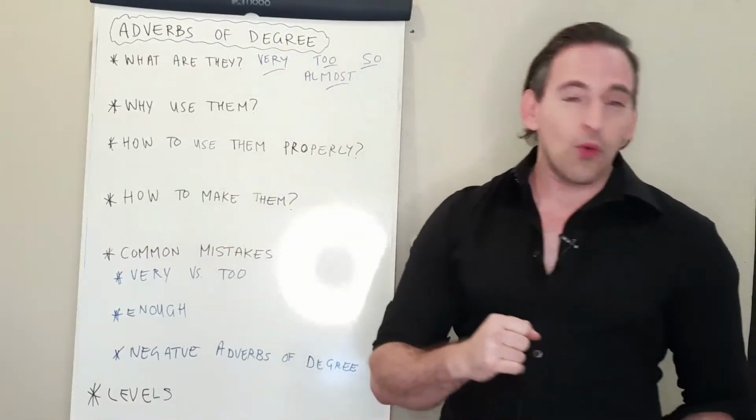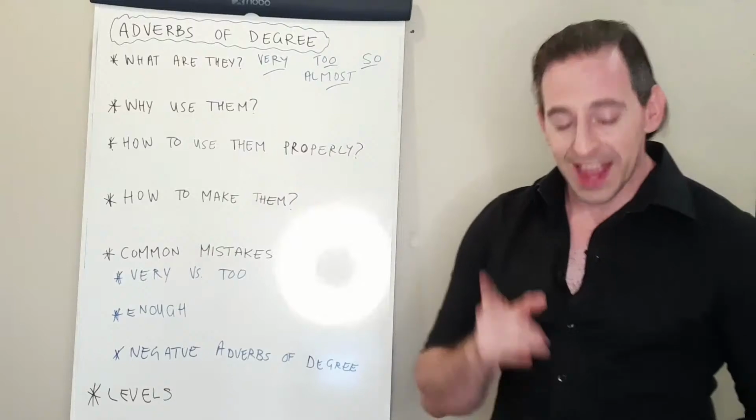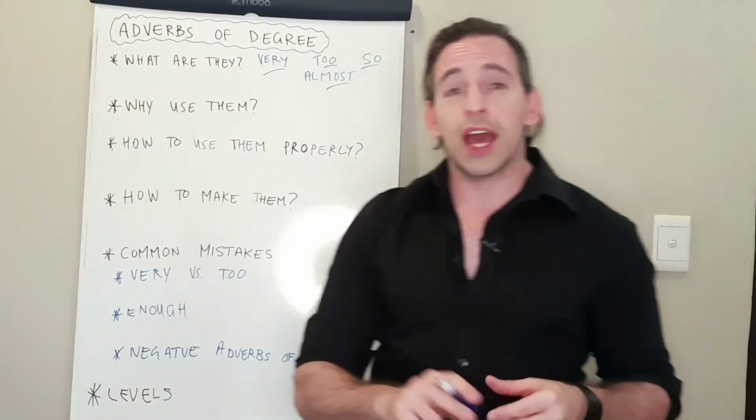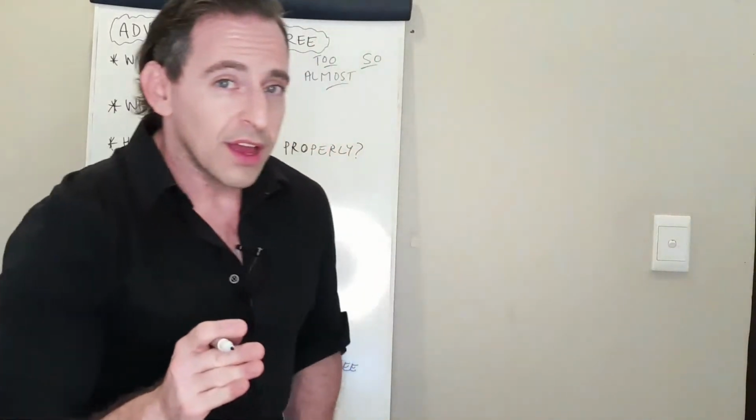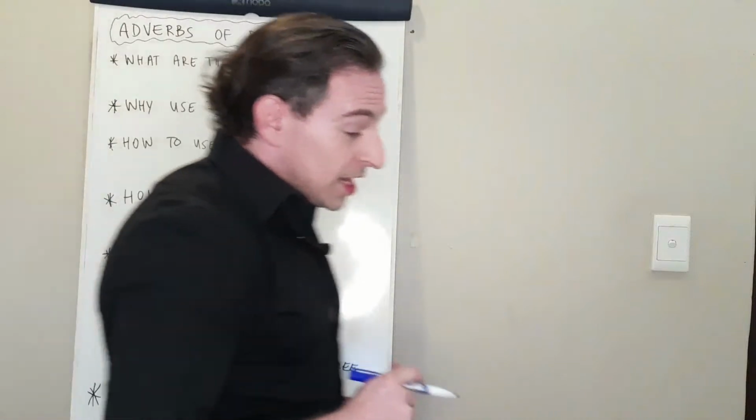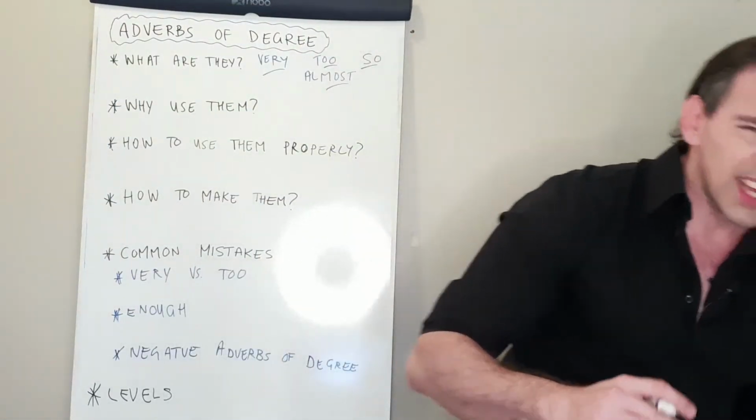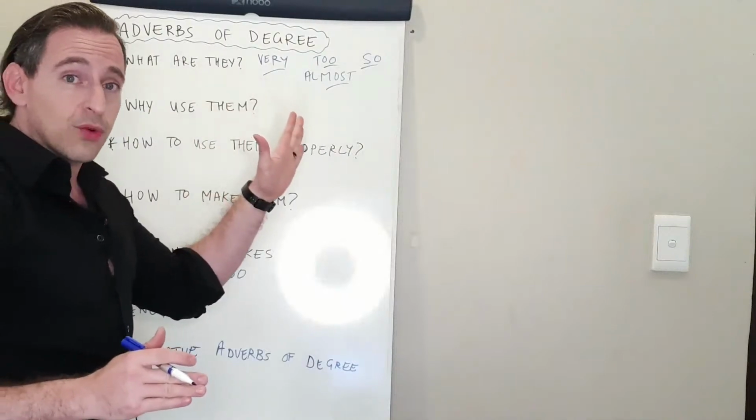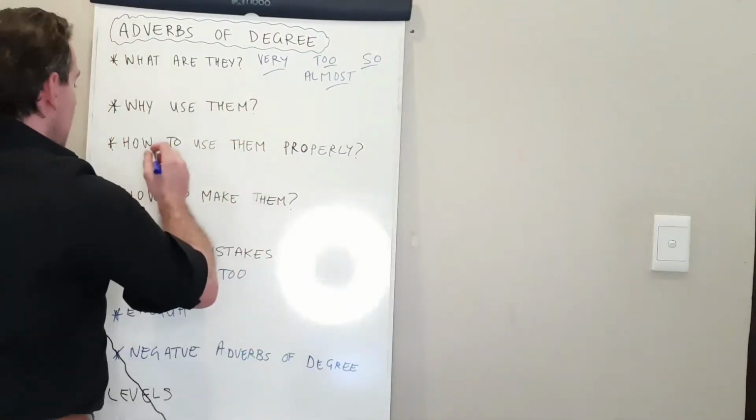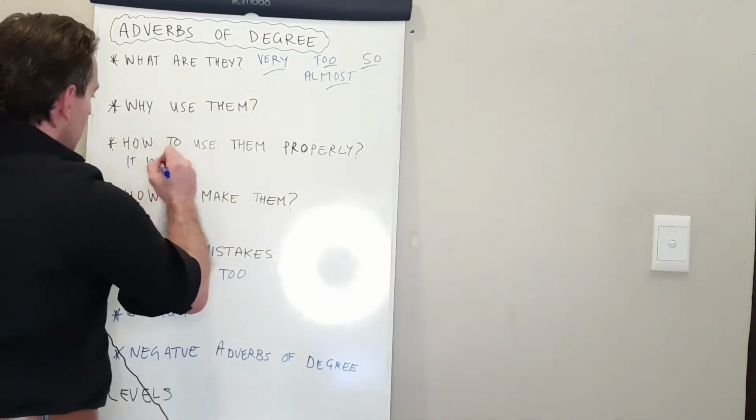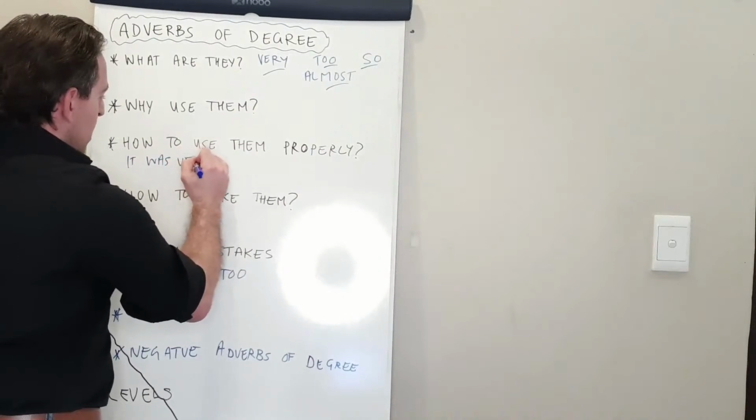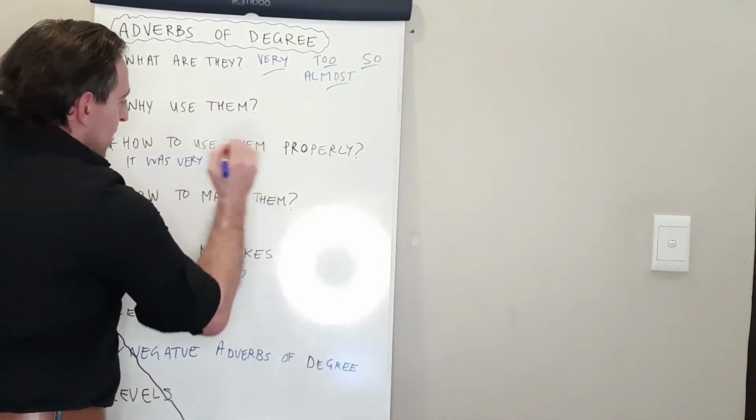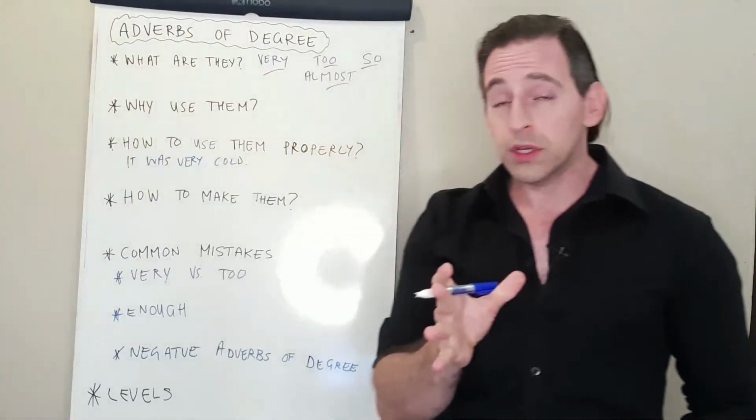So that is why you want to use them. And straight away, let's look at where they go in a sentence. All right. So to do that, let's write down a very simple sentence using the adverbs of degree that we already have. So I'm just going to say, it was very cold. It was very cold. What is cold?